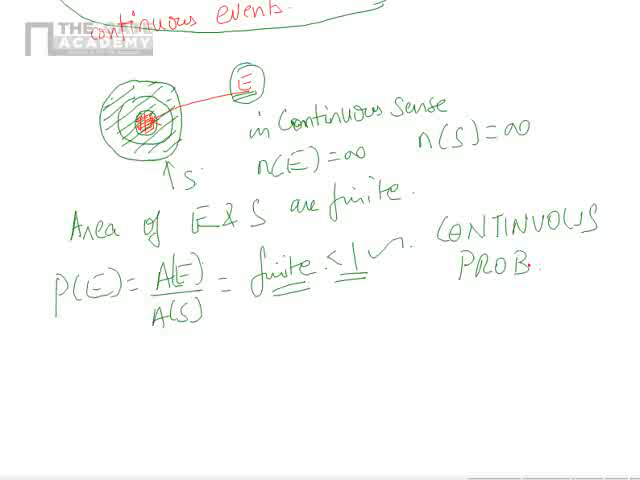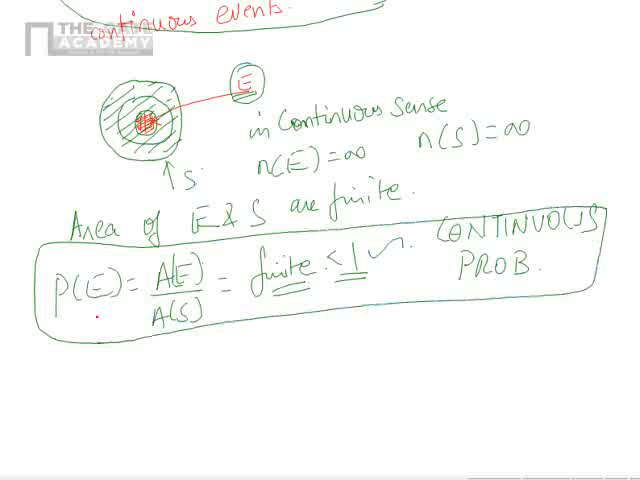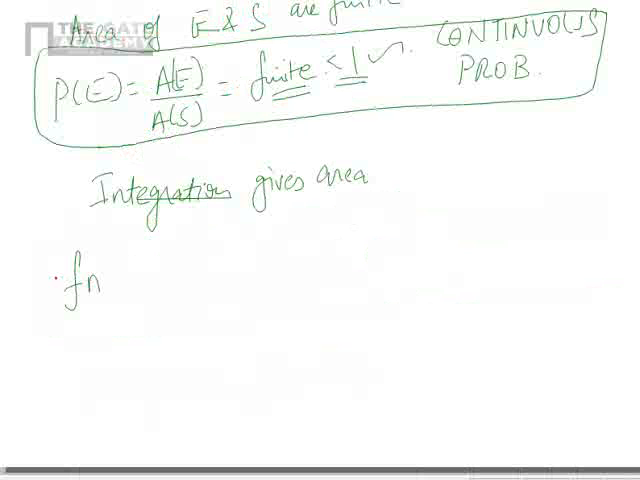So we are no more going to talk in terms of n of E by n of S, rather we are going to talk in terms of area of E by area of S. This is the idea of continuous probability. Correct? So the moment I say area, how can I get the area? Integration gives the area under the curve. Correct? Integration gives area.